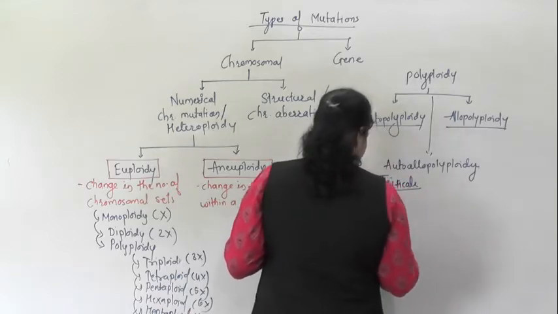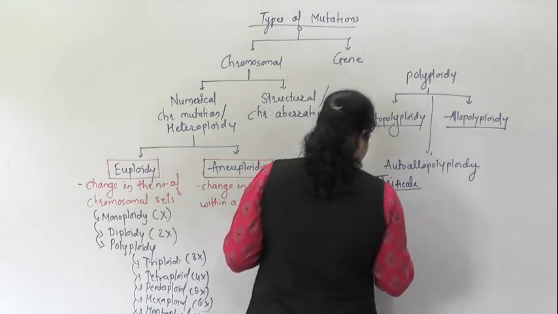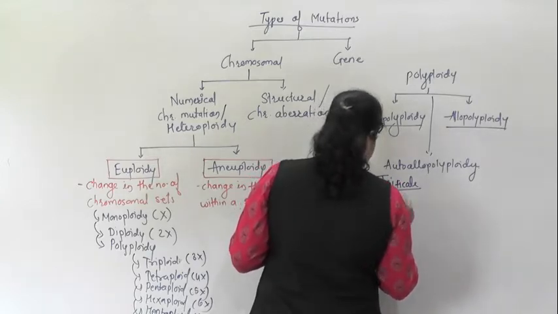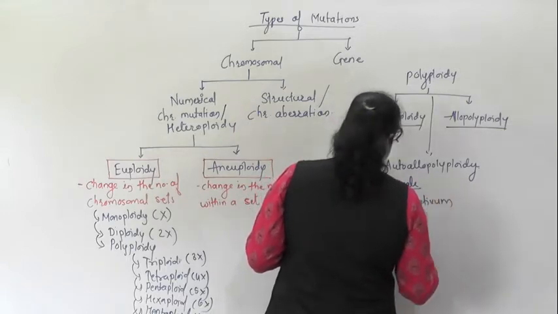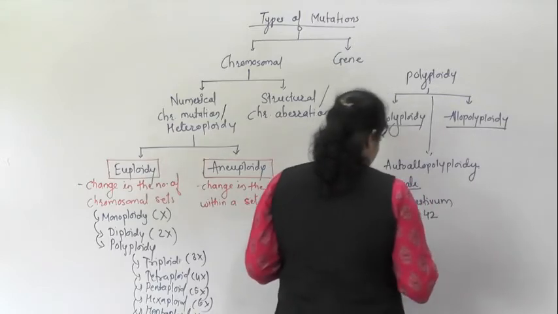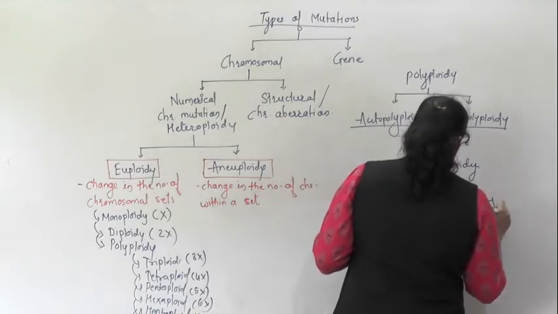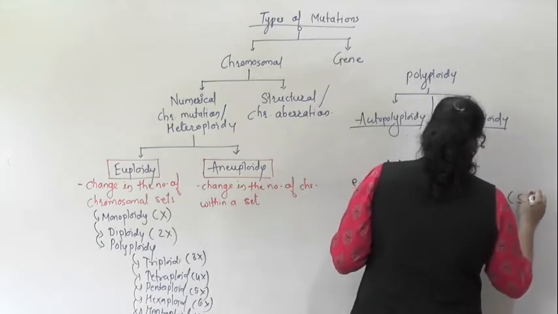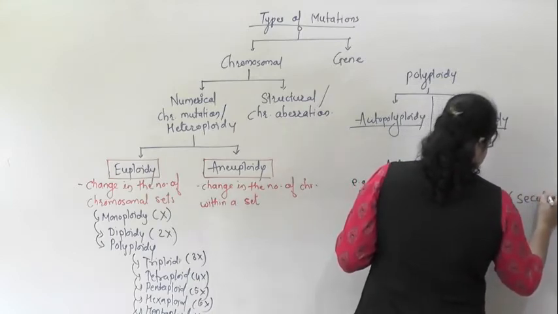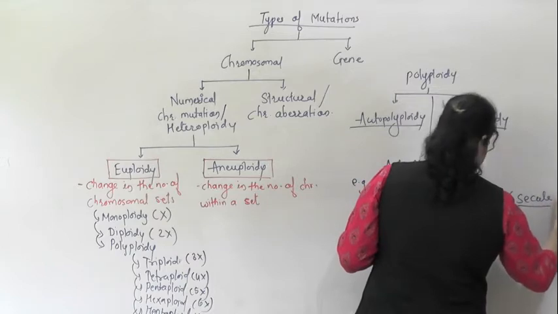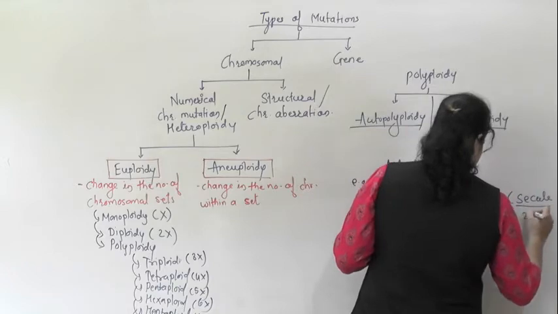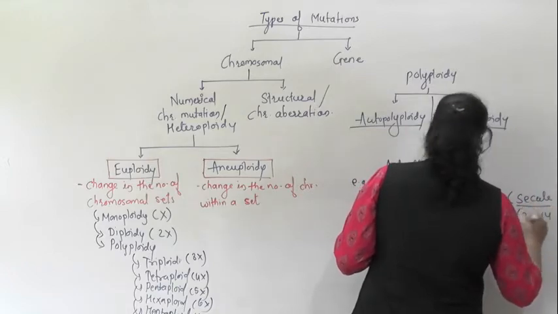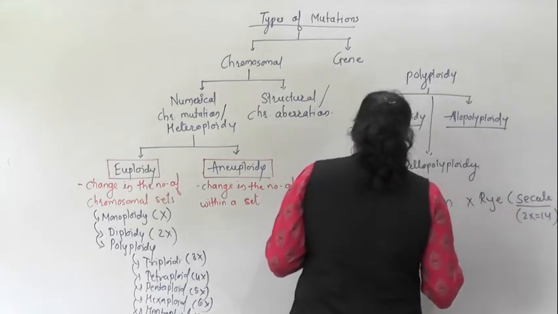First, it is hybridization between Triticum aestivum crossed with rye, Secale cereale.